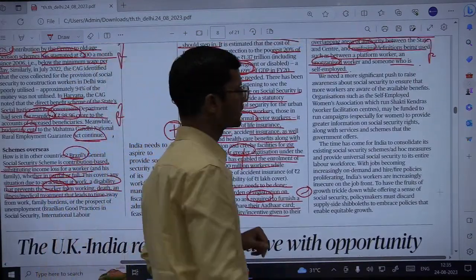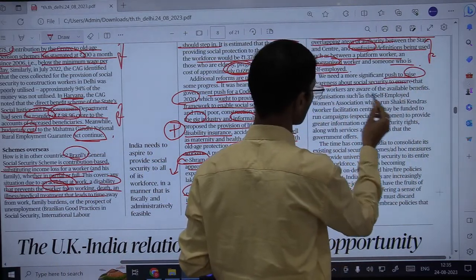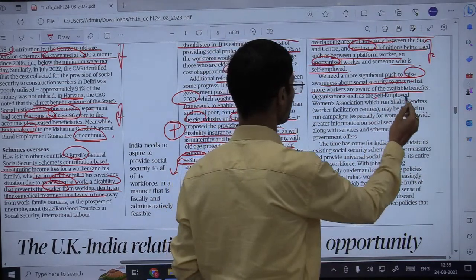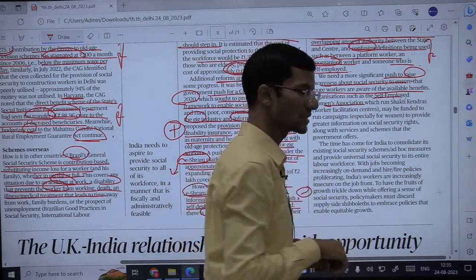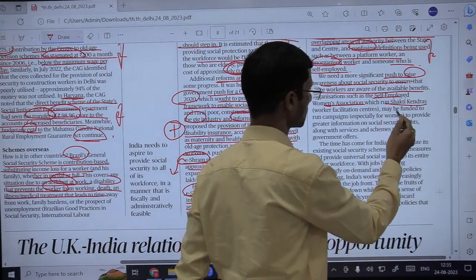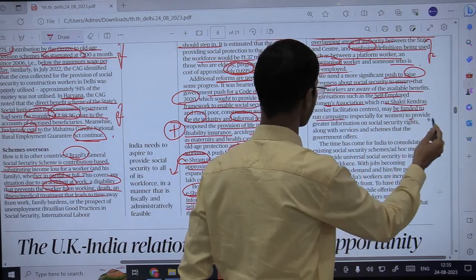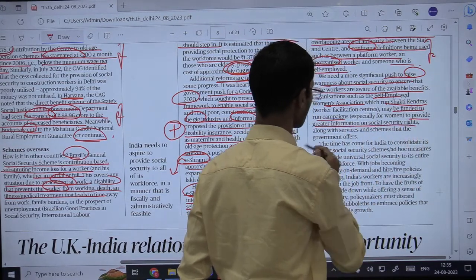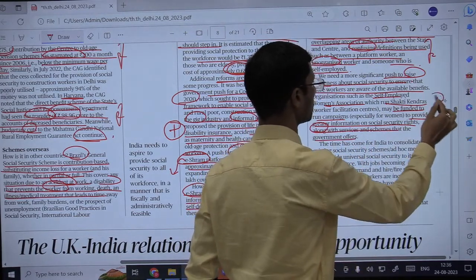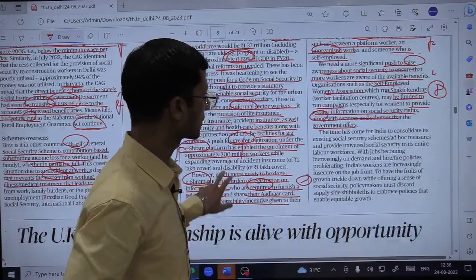We need a more significant push to raise awareness about social security to ensure that more workers are aware of the available benefits. Fine. Organizations such as the Self-Employed Women's Association, SEWA, which run Shakti Kendras, worker facilitation centers, may be funded to run campaigns to provide greater information on social security rights along with services and schemes that the government offers. So another very good suggestion that the government can take into account.